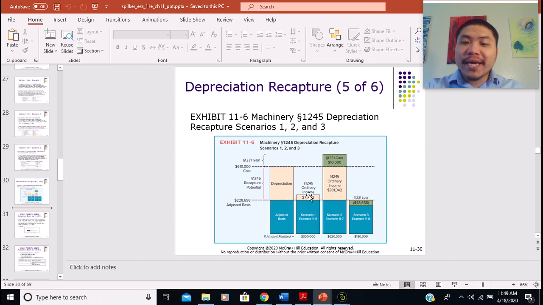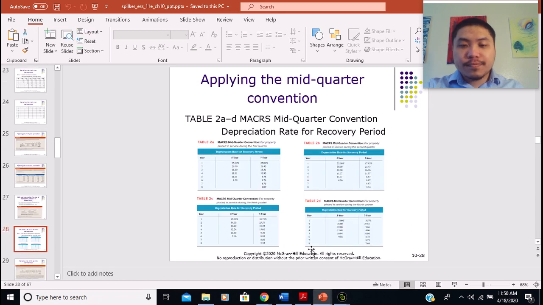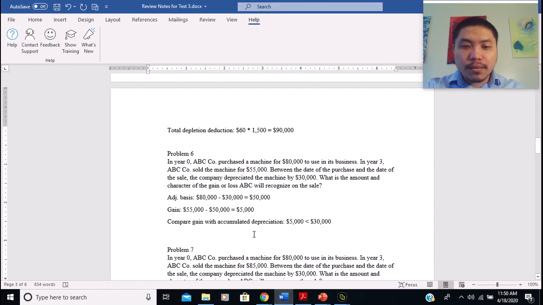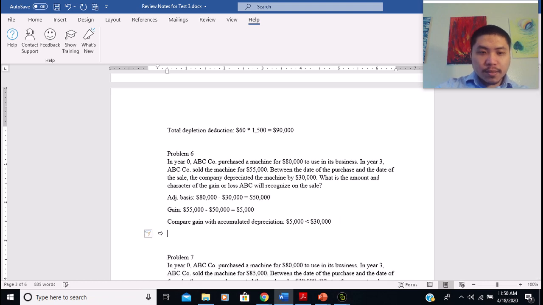Our gain here is smaller than the depreciation amount, so we have to treat the whole amount as ordinary gain, right? All right. So the whole amount of $5,000 is going to be treated as ordinary gain under section 1245.